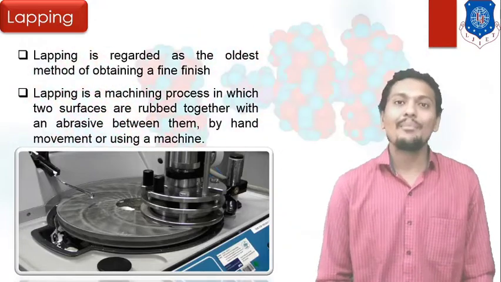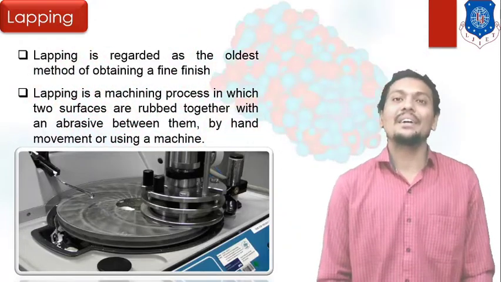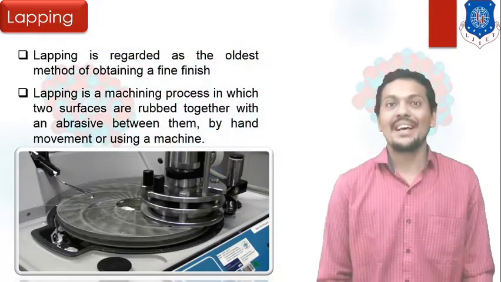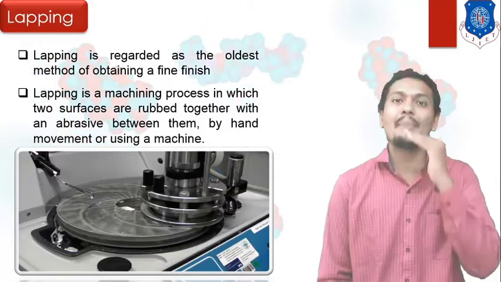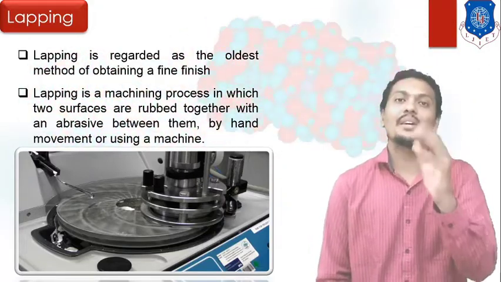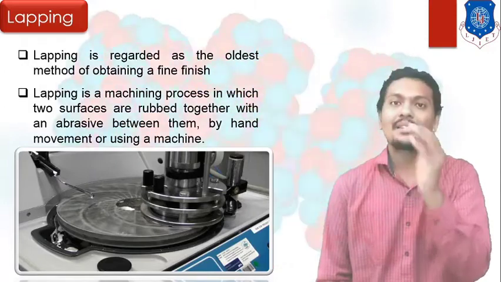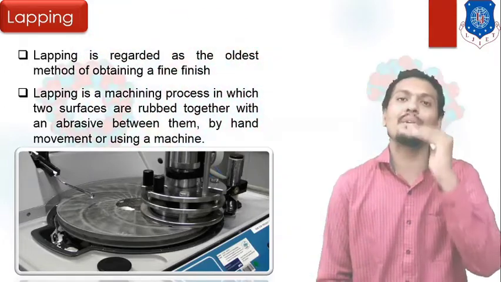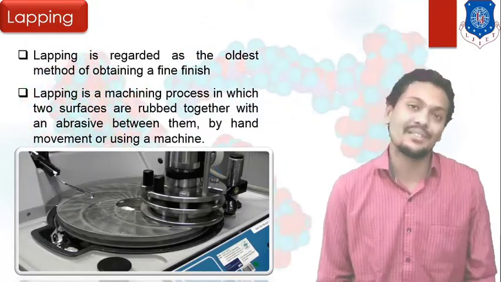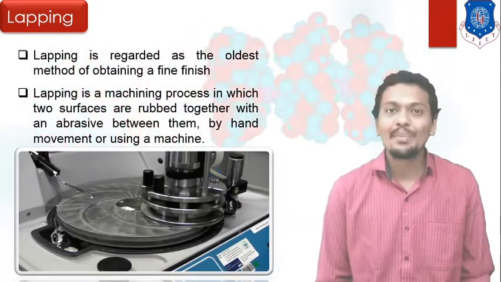Here I mentioned the second operation or process, that is the lapping process. As per the name lapping, our object is placed between two surfaces, and then the upper surface and lower surface of our object can be finished, right? This is the principle of the lapping process.